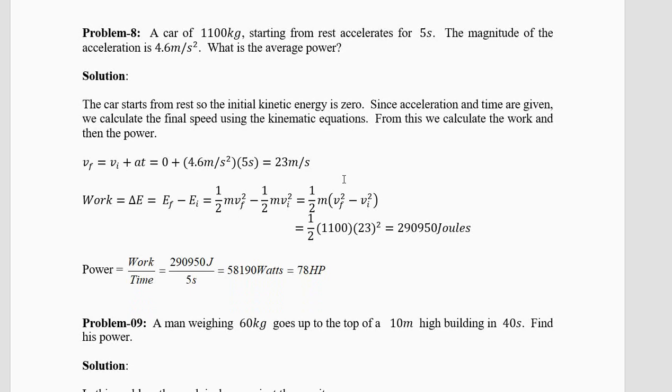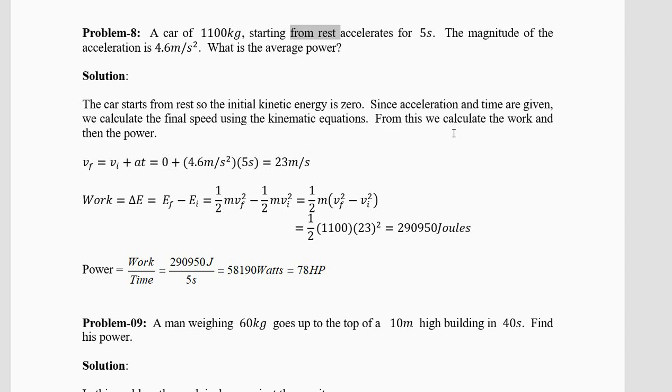Now next question. The car of mass 1100 kg is starting from rest and accelerates for 5 seconds. Now look, from rest. This is just like your kinematic situation. You have to be very careful while reading the problem. From rest for 5 seconds. The magnitude of the acceleration is 4.6 meters per second square. What is the average power? The car is starting from rest, so the initial speed is 0, acceleration is 4.6 and the time is 5. So 4.6 into 5 is 23 plus 0 is 23. So the final speed is 23 meters per second.